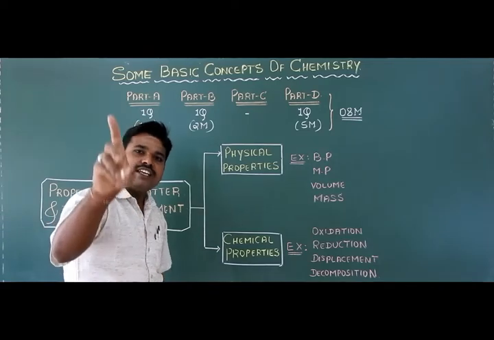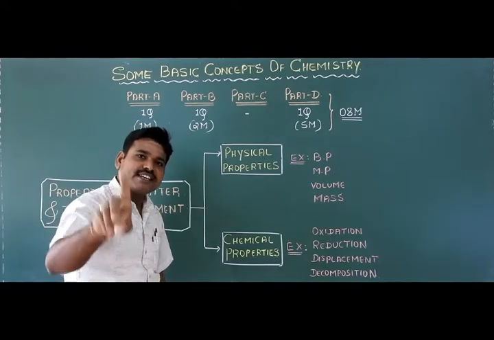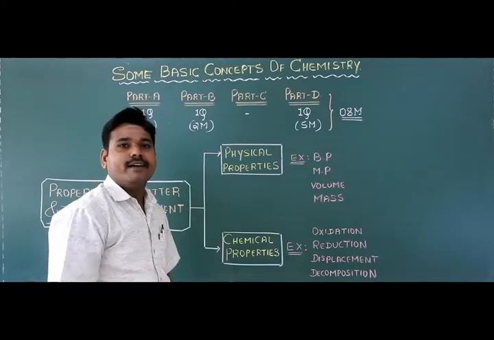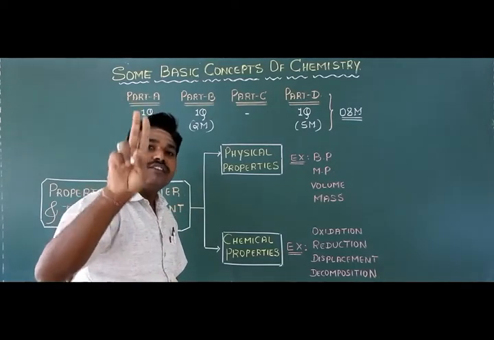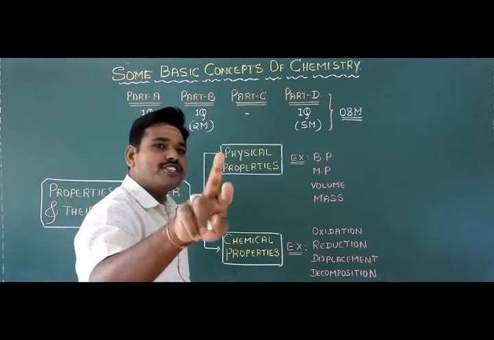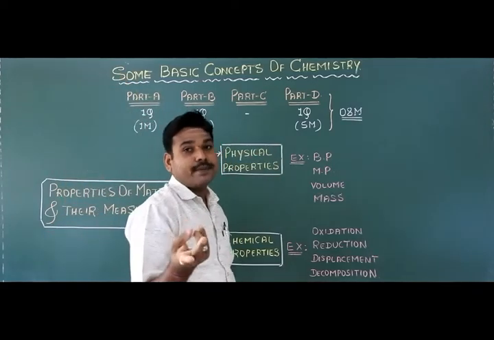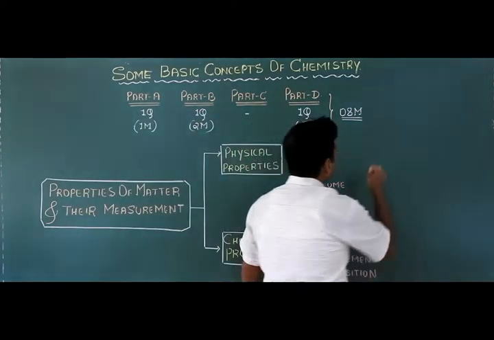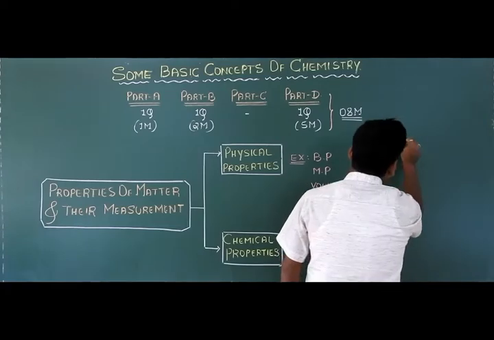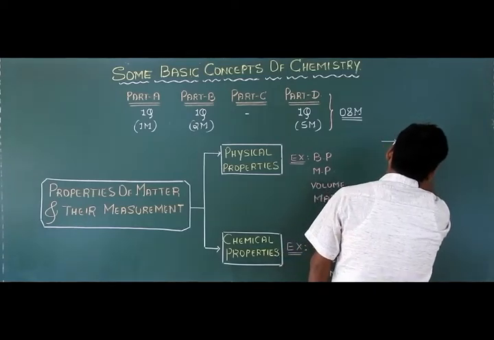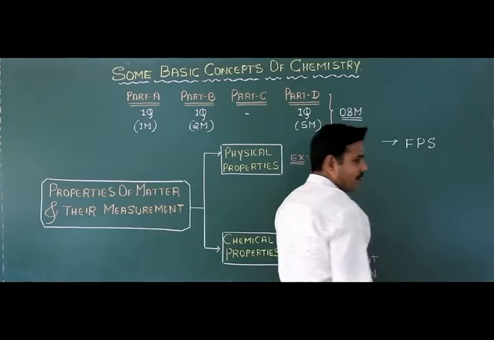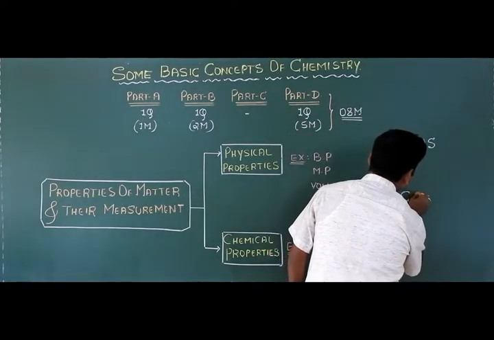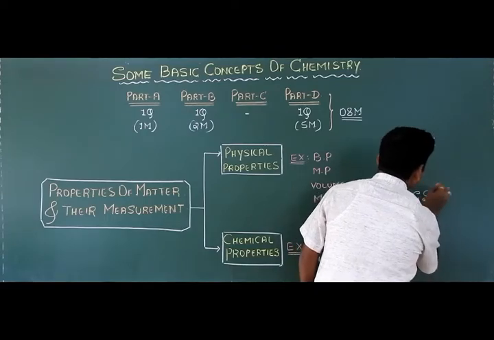So for the measurement of physical quantities of a matter, earlier there were two different systems of measurement used. How many types of system of measurement, students? Two different systems of measurement are used, students. The first one is called the FPS system, and the second system is called the CGS system.